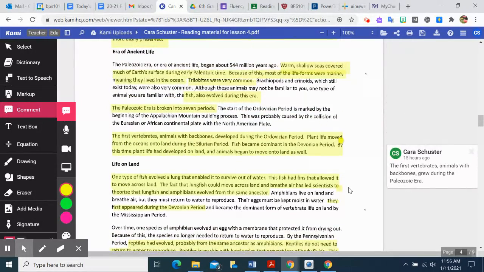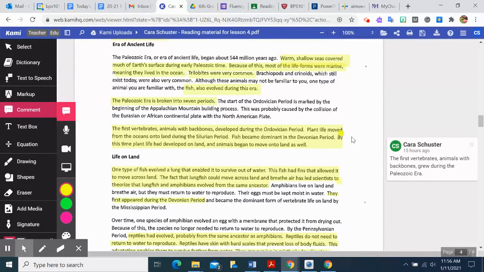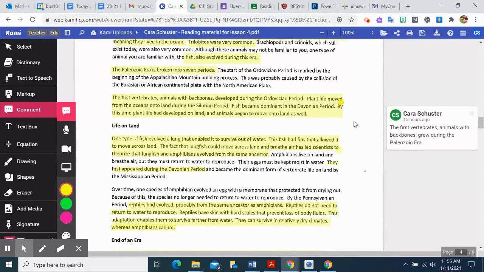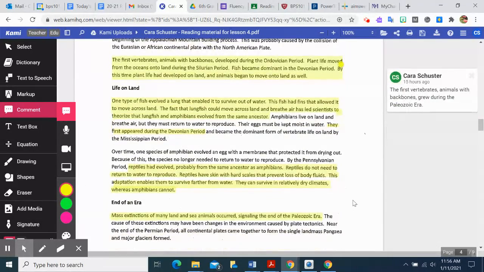They also mention that there are different periods within an era, and they list some of these. There are like 7 of them. I'm not sure if you're going to need to know all 7 of them. But this article, if you need to put that information into your project, will supply you with the list of the 7 different periods during the Paleozoic era. So return back to this article to find that information if you need it.